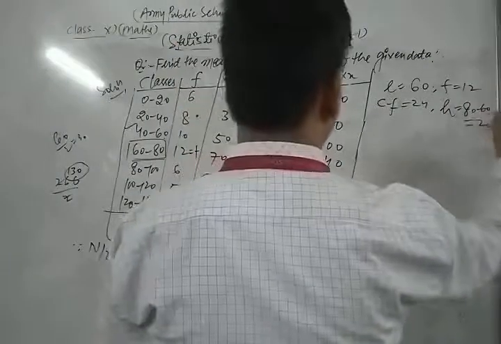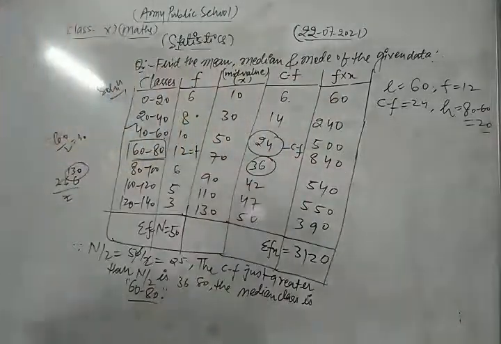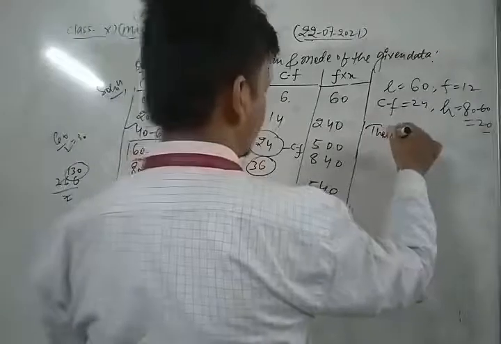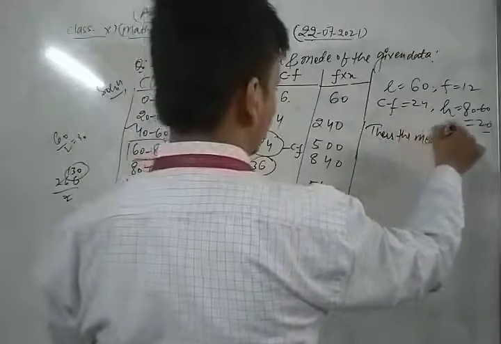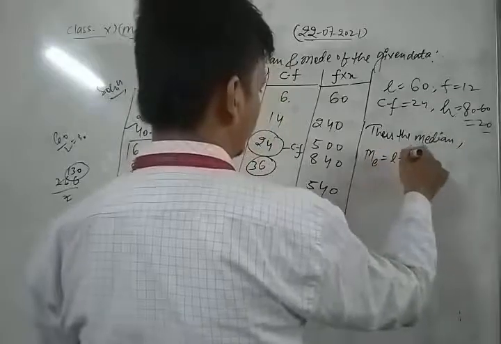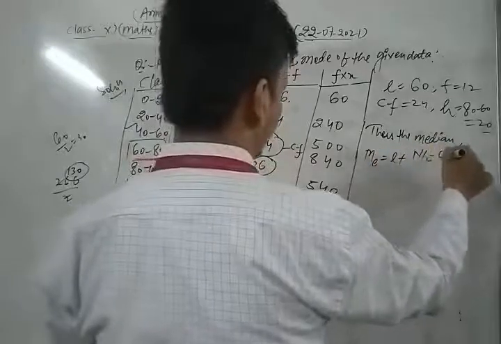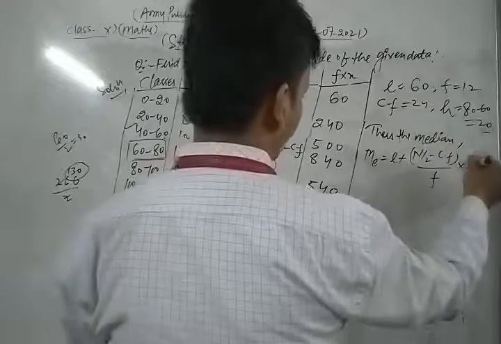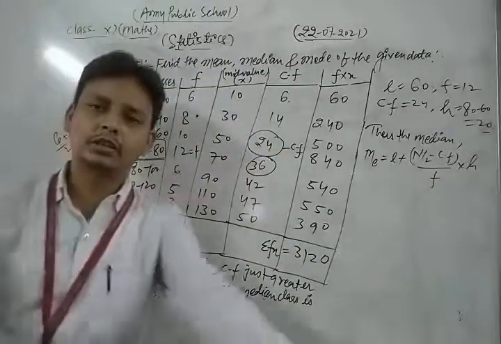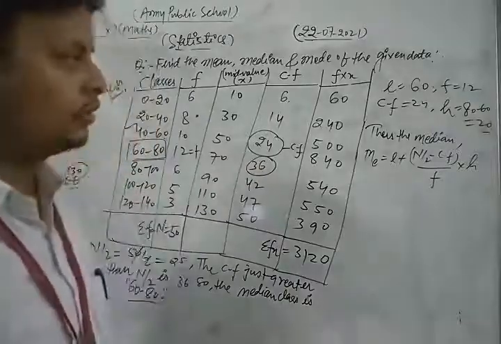which is 20. Okay. So now, the formula for the median is: median is equal to L plus (n by 2 minus CF) upon f into h. This is the formula to find the median of the grouped data. Now what do I do?